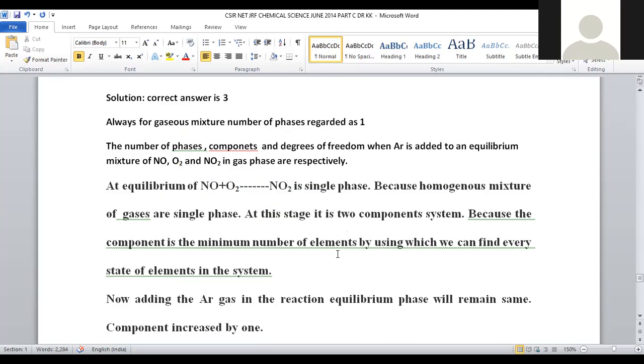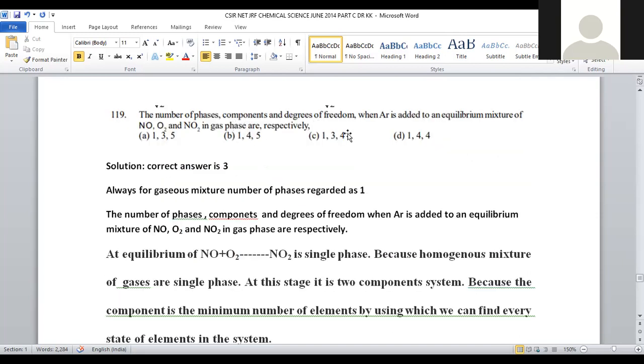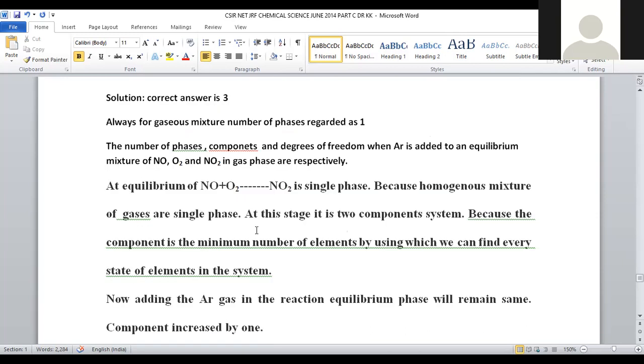In order to solve the number of components and degrees of freedom, we have to write the chemical equation carried out between nitric oxide and oxygen with the formation of nitrogen dioxide. When nitric oxide is added with half mole of oxygen, the formation of nitrogen dioxide is possible, and we can assign that the reaction is carried out in equilibrium conditions.